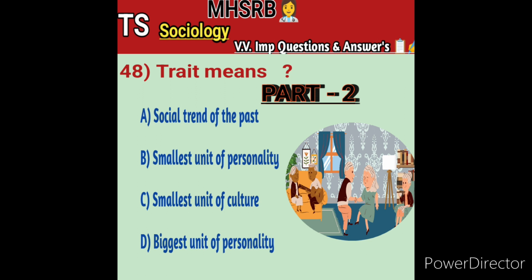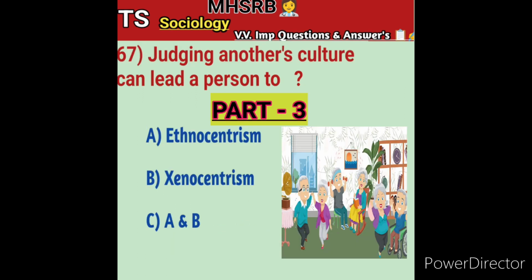The 30 questions from 21 to 50 were discussed in part 2. Then in the last class, we discussed 30 questions from 51 to 80 related to sociology, very important questions and answers, in the part 3 video.